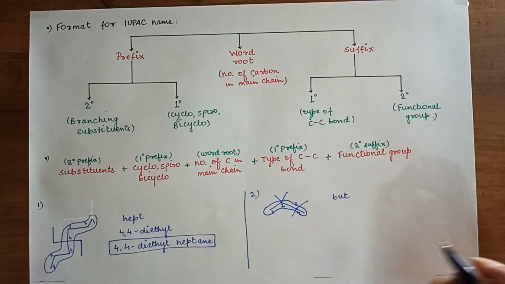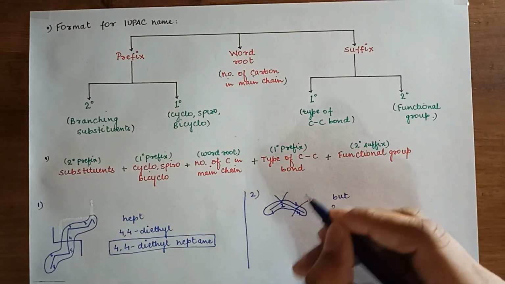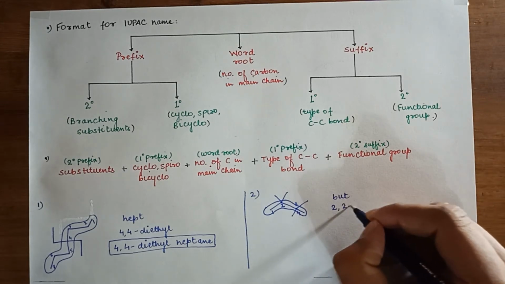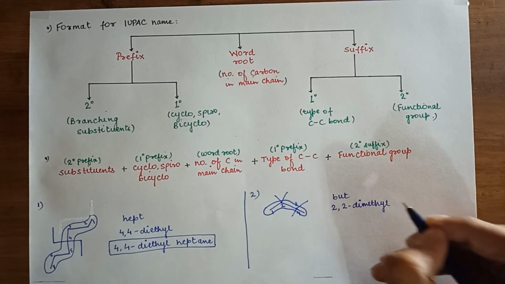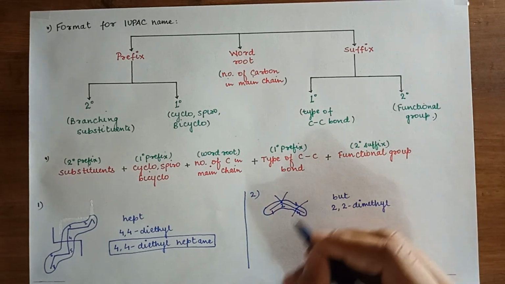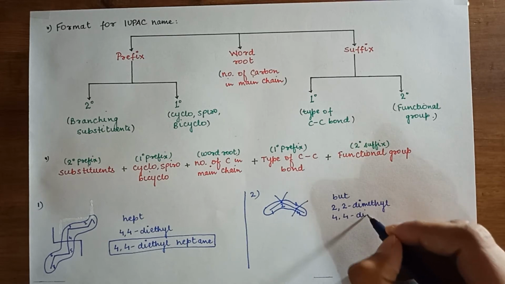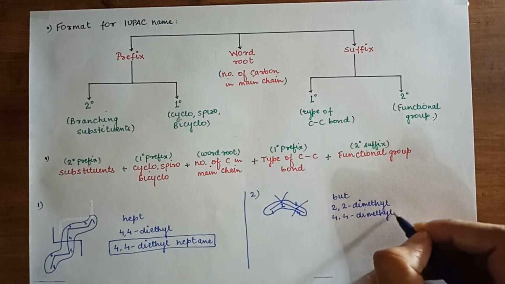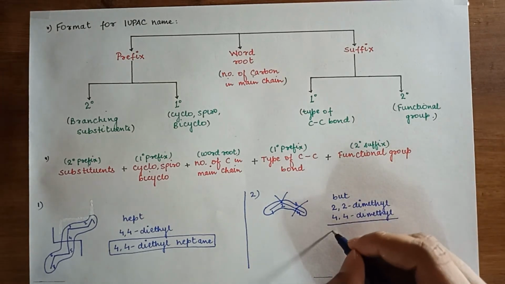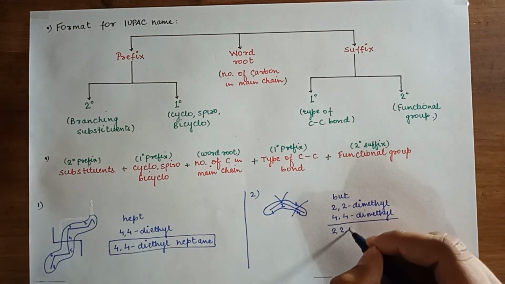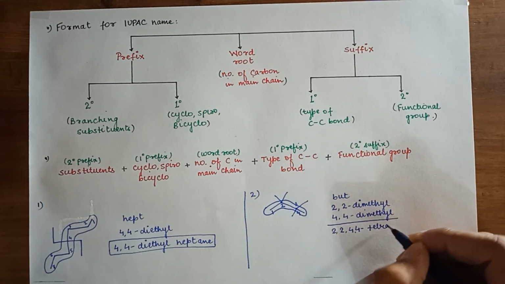Now word root, that is 4 carbon, it will be but. And branching, look at the branching. At 2 position we are having 2 methyl groups. So we can write 2,2-dimethyl. At 4th position we are having again 2 methyl. We can write 4,4-dimethyl. So here all the substituents are methyl groups. So overall we can write 2,2,4,4-tetramethyl.